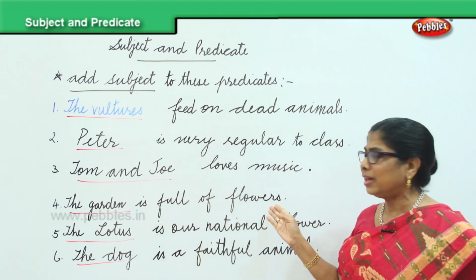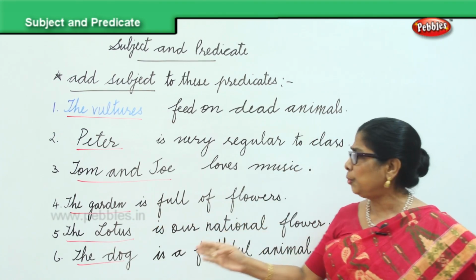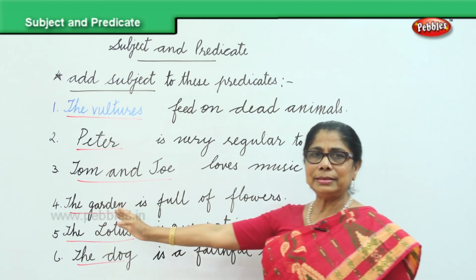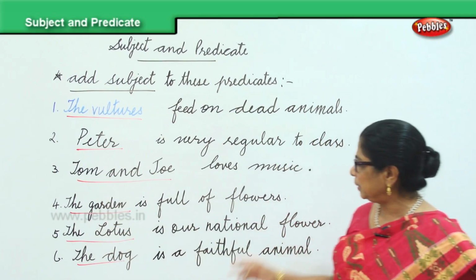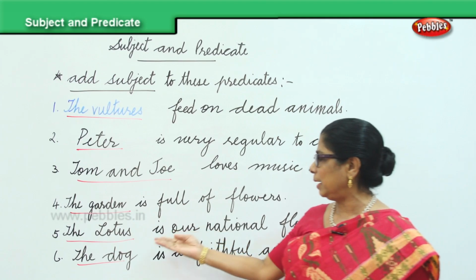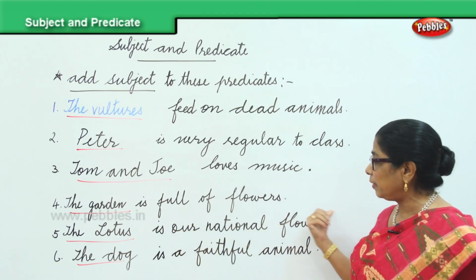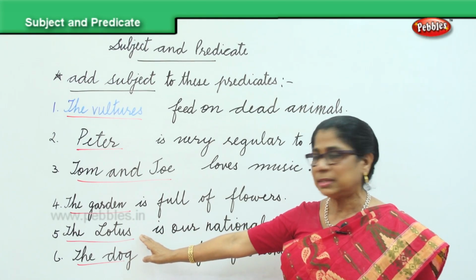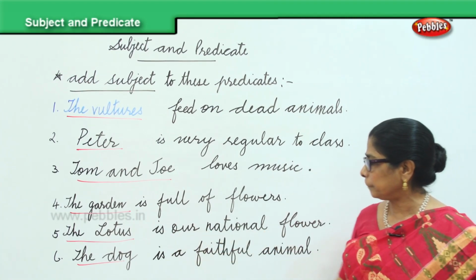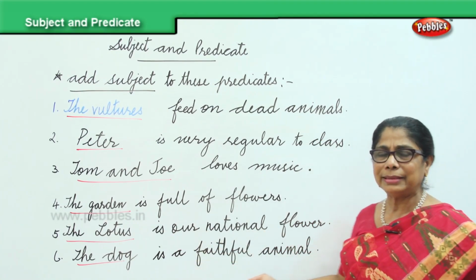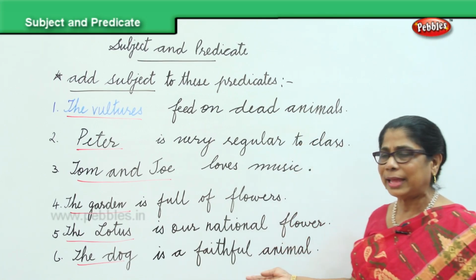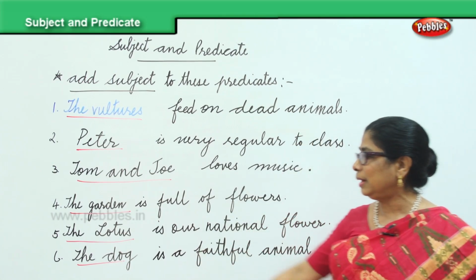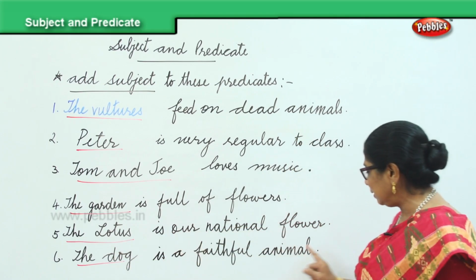Now, is full of flowers. That's the predicate I am giving you, and you put in the garden. The garden is full of flowers. The garden is the subject. Big T begins with a capital, ends with the full stop. Now, I supplied for you is our national flower. That's the predicate, and you said we'll put in the lotus. The lotus is the subject, is our national flower. Is a faithful animal. That's the predicate, and you supplied the dog. The dog is a faithful animal. That is the subject, begins with the capital letter, ends with the full stop.